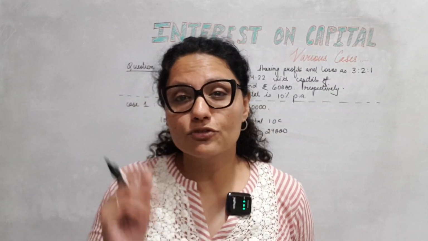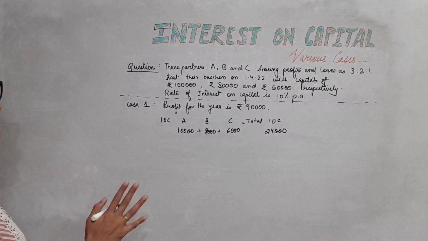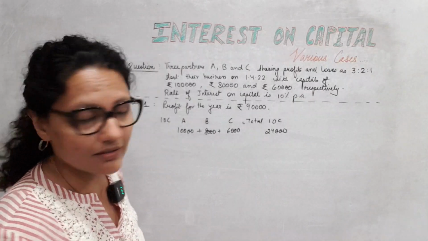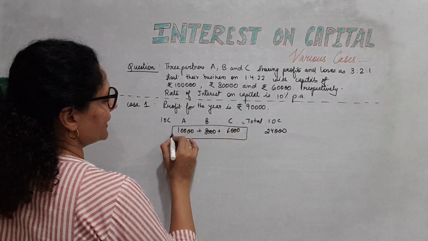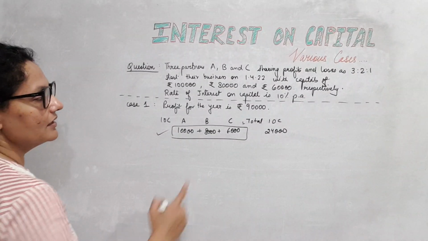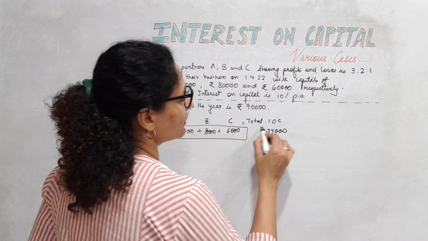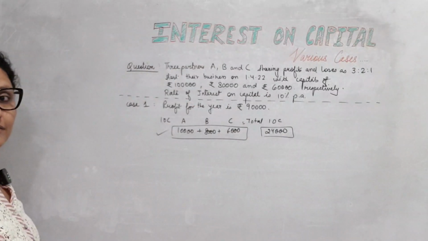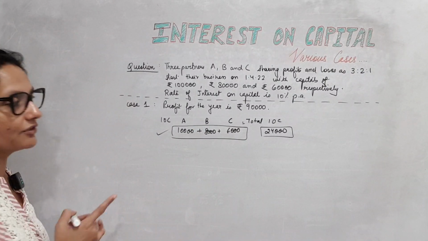So how will we distribute the profits here? How are we going to deal with this situation? Will they be allowed interest completely? Yes, because profit for the year is 90,000, which is more than the total interest on capital. So it sufficiently covers your appropriation.